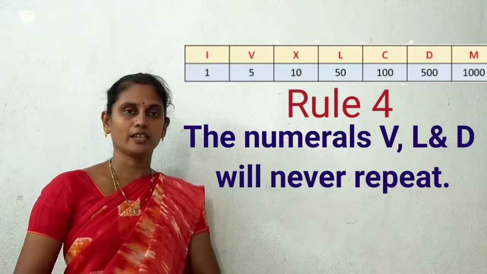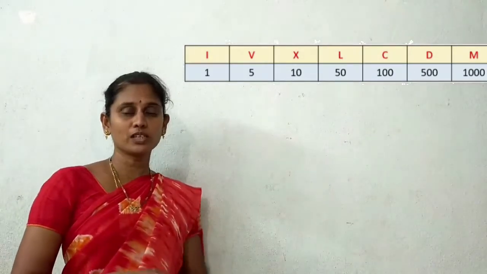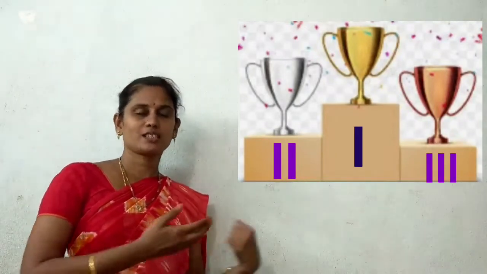Understood, children? Generally, we use Roman numerals in our daily life, in many situations. For example, when we are giving rankings, first, second, third, we will use Roman numerals, right?